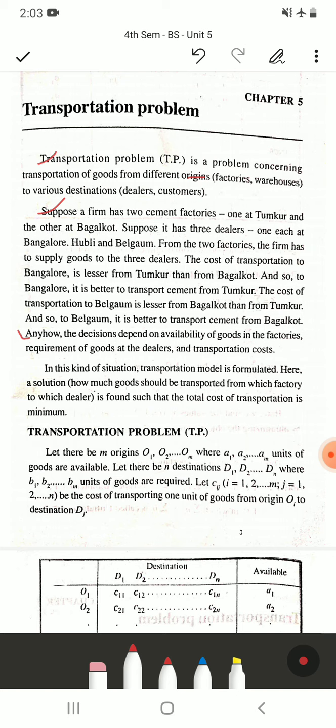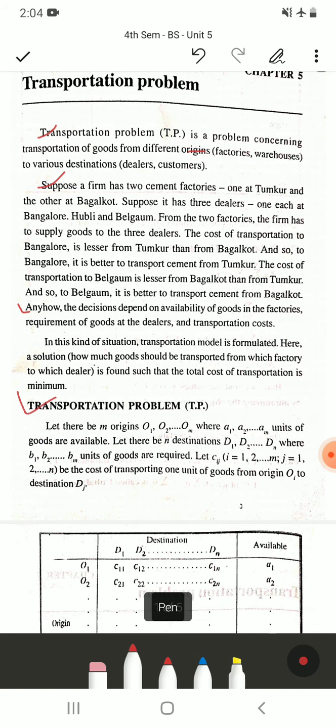Similarly, suppose there is a hotel which has many branches, and you order online, that is, you want a home delivery. Then that hotel sends the parcel from the branch which is nearest to your location. So they see which has the minimum transportation cost. So let us see what a transportation problem is.